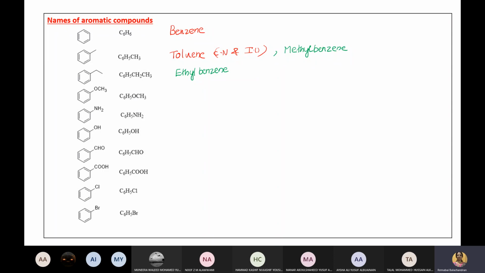It's called anisole. Anisole, don't forget, is a common name which is accepted as IUPAC, so it's both common and IUPAC. But it has another IUPAC name. Can you tell me the official IUPAC name? What group is OCH3 group? Methoxybenzene. Yes, correct, it's methoxybenzene.